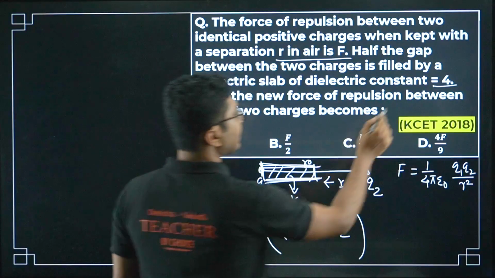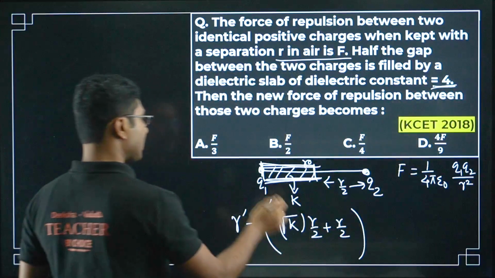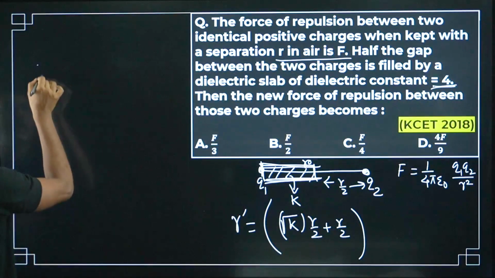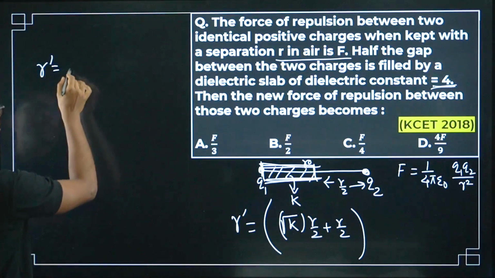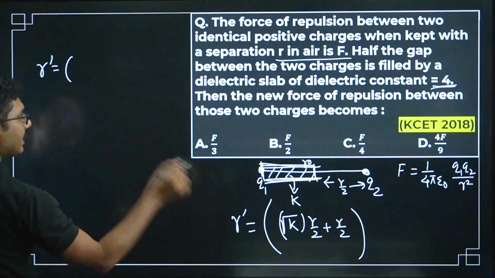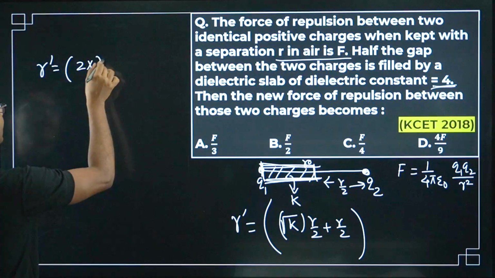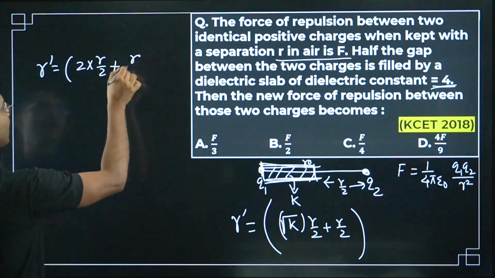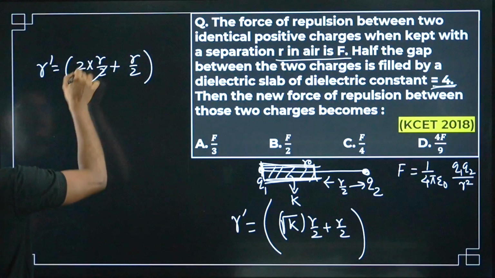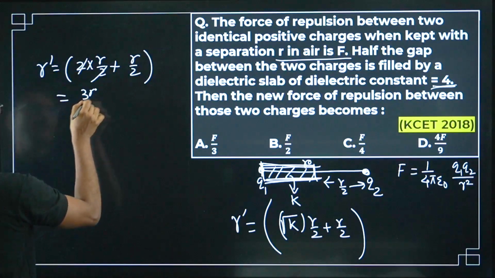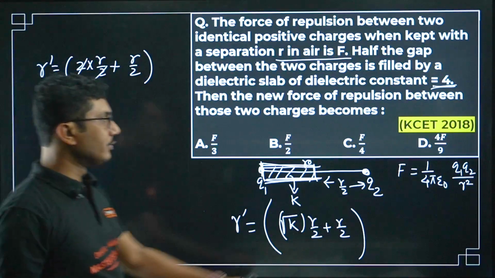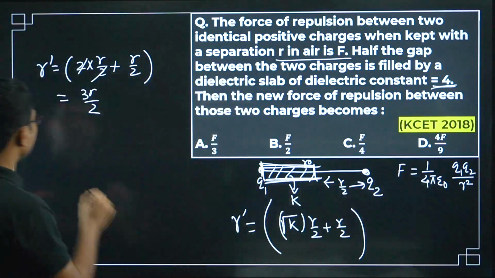So you will use the same formula, but the distance will change. The dielectric constant is given, so just put that over here. So r dash equals root k, which is root 2, into r by 2 plus r by 2, that is 3r by 2. So this is the new distance. Now put the same thing over here. So what is the new force?